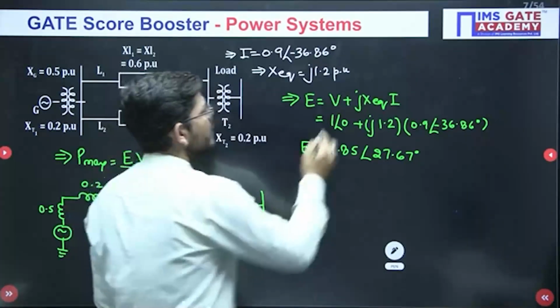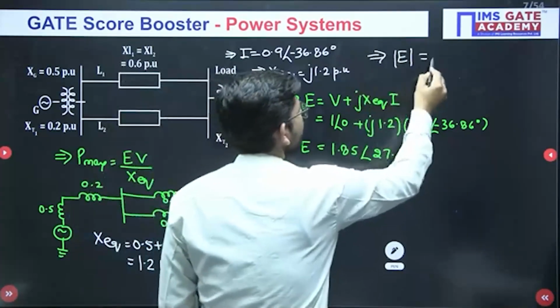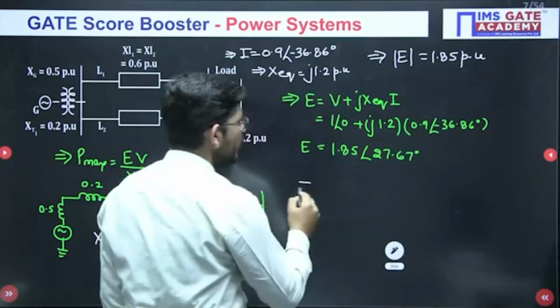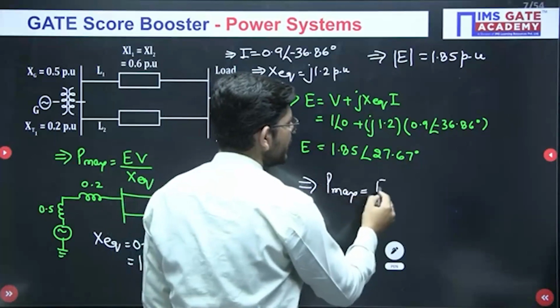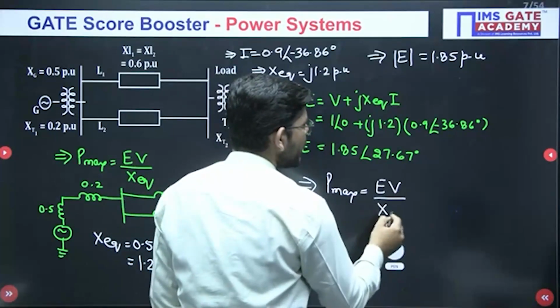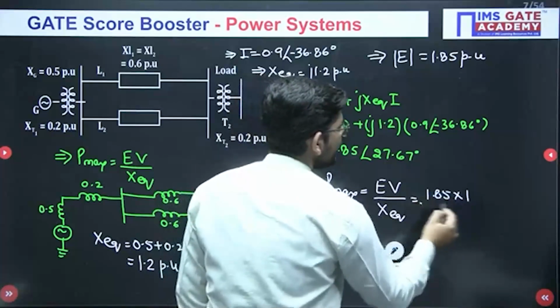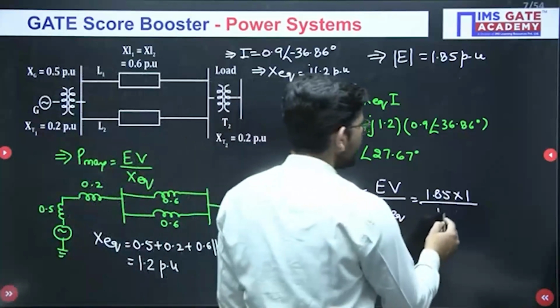Now from here we have calculated the value of E. What will be the value of E? It will be 1.85 per unit. So now we have all the values with us. What will be the maximum power transferred? It will be E into V upon X equivalent. What is E? 1.85. What is V? 1. And X equivalent will be 1.2.